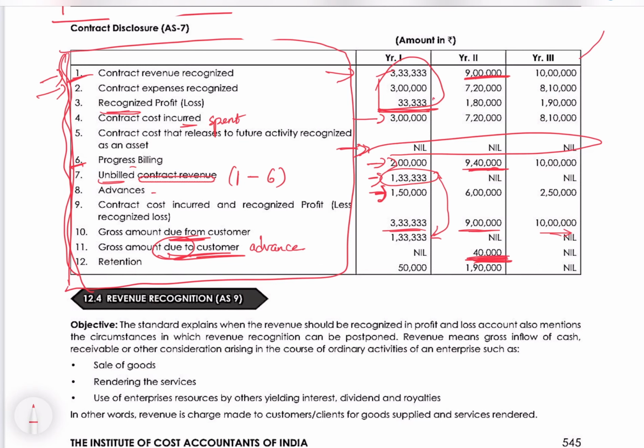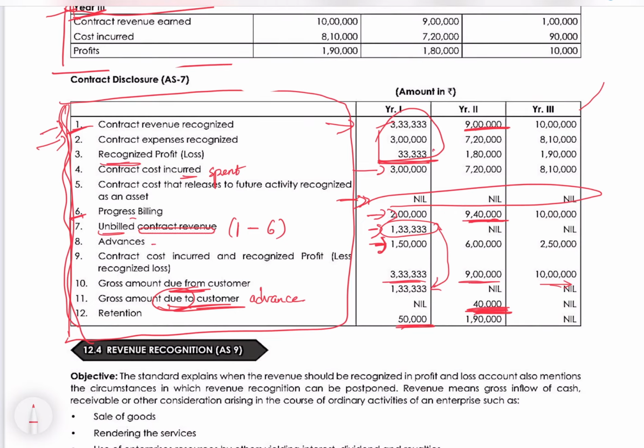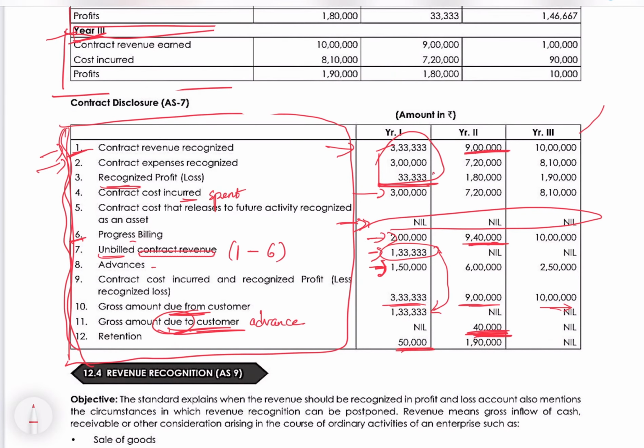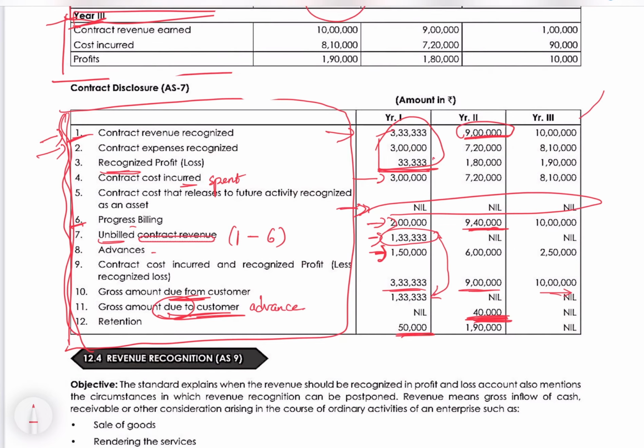Okay, and the retention money. So year 1, year 2. Year 2 is again the same: contract revenue, you will find it here, 7 lakh 20, 1 lakh.